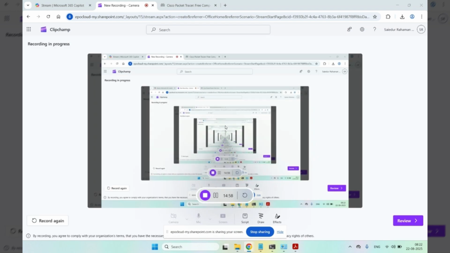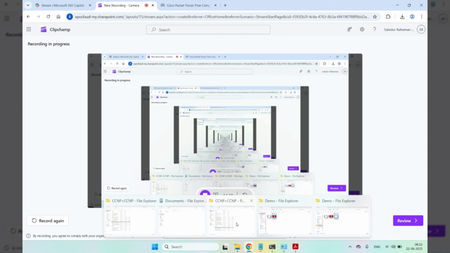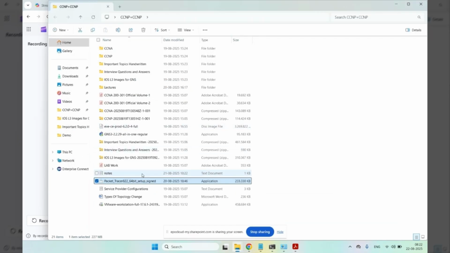To install GNS3, we have to download GNS3 software from the GNS3 website. I have already downloaded the software. In another video, I'll show how to download GNS3. But now I already have the GNS3 software downloaded. I will explore my download folder.